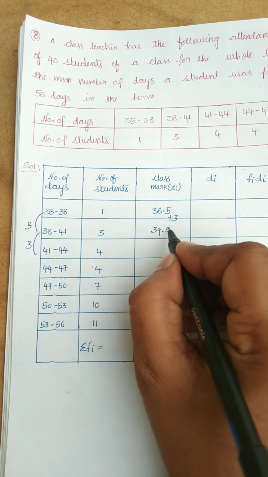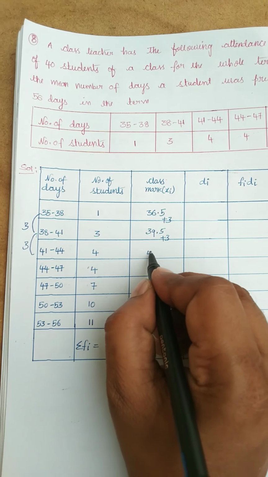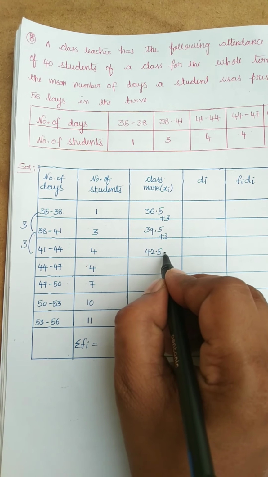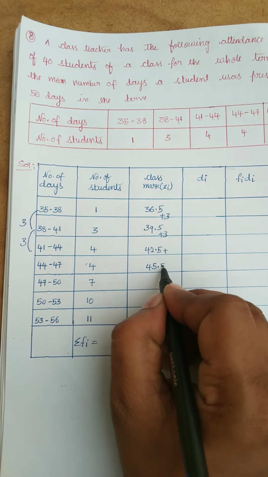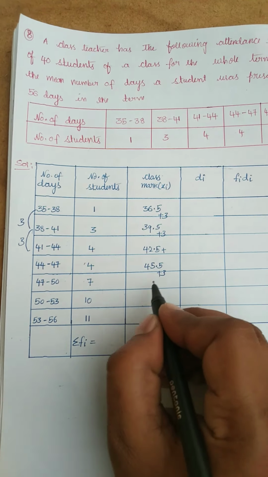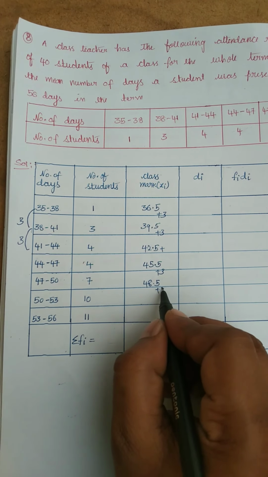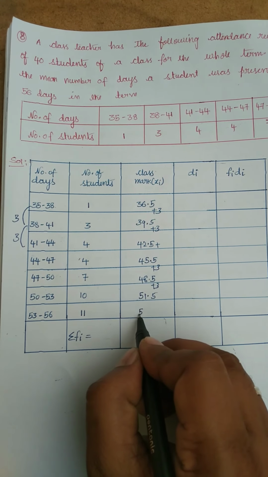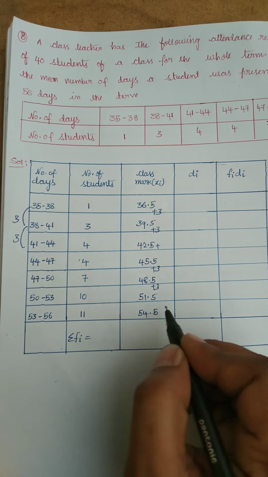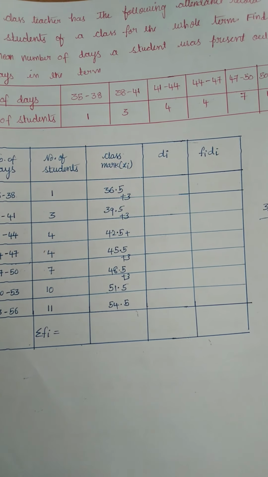39.5. 39.5 plus 3, 42.5. 42.5 plus 3, 45.5. 45.5 plus 3, 48.5. 48.5 plus 3, 51.5. 51.5 plus 3, 54.5. So now we found the mid values.